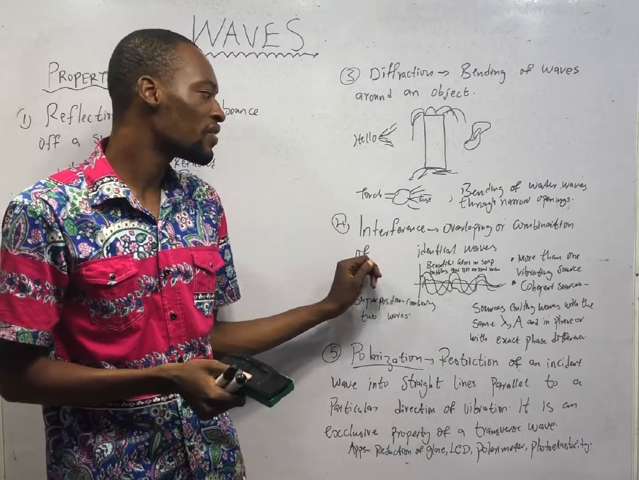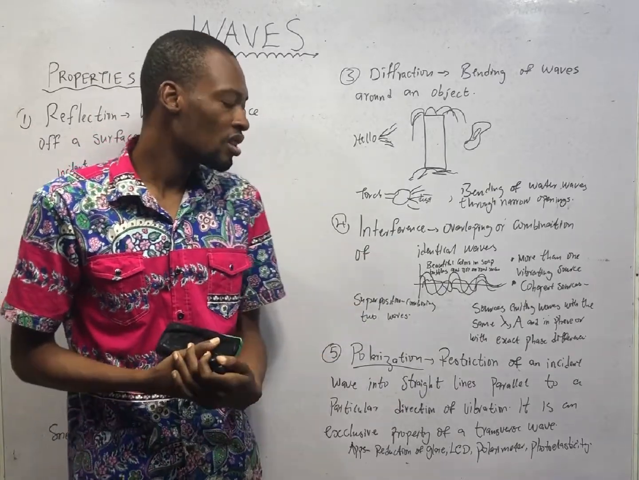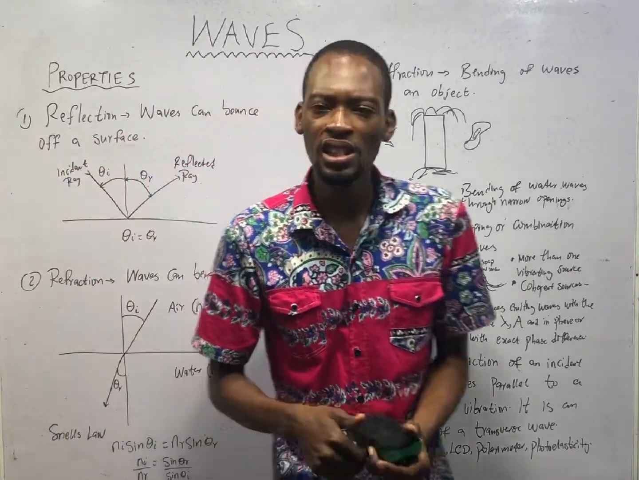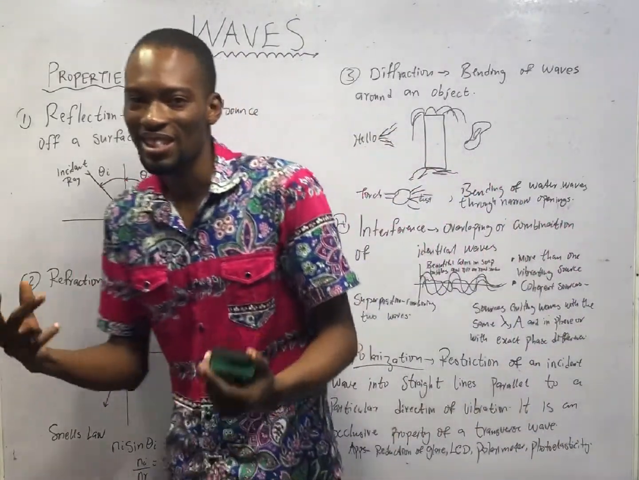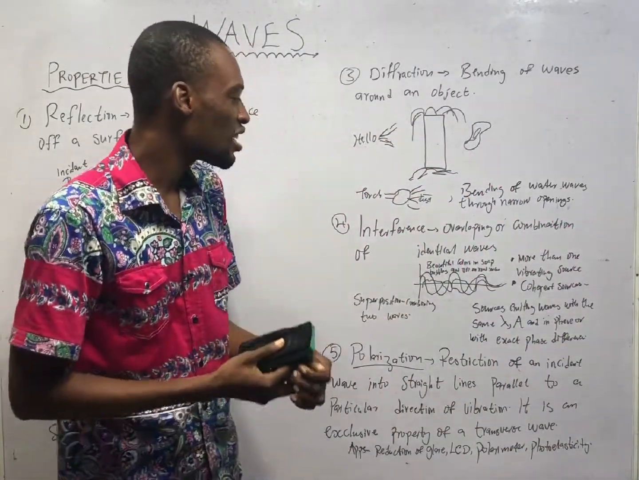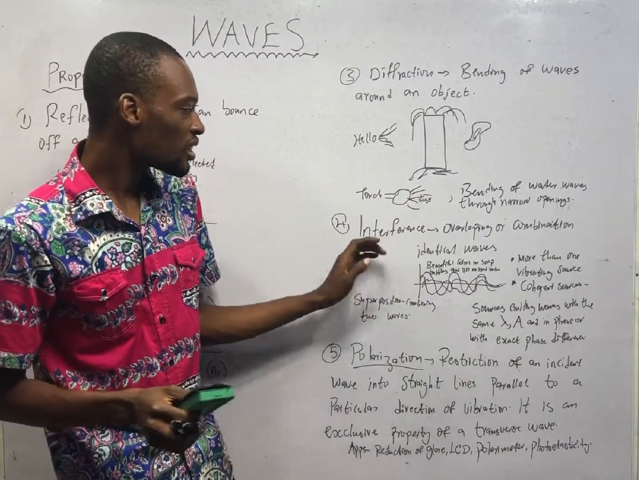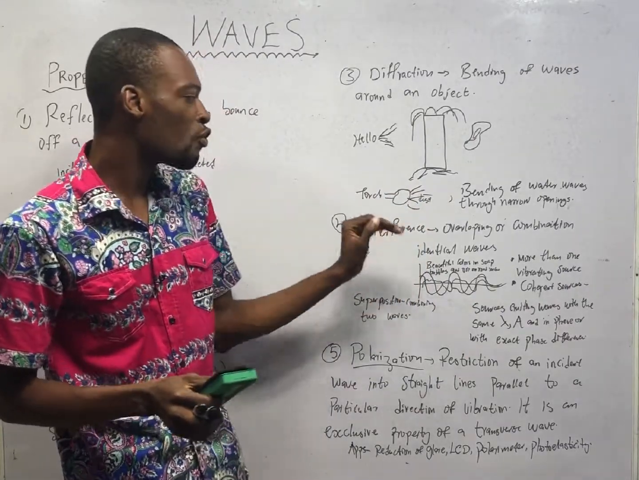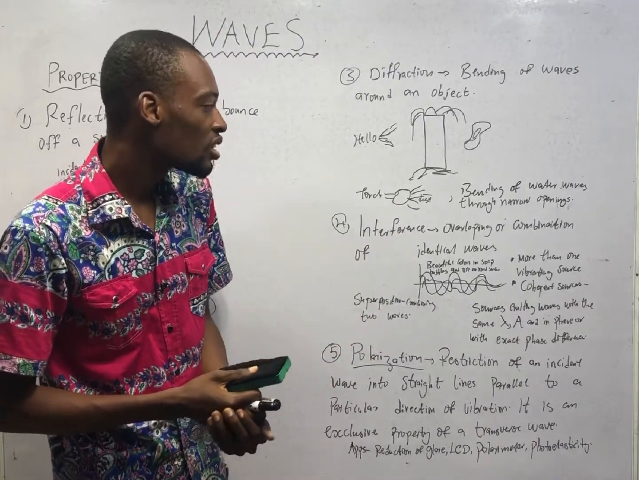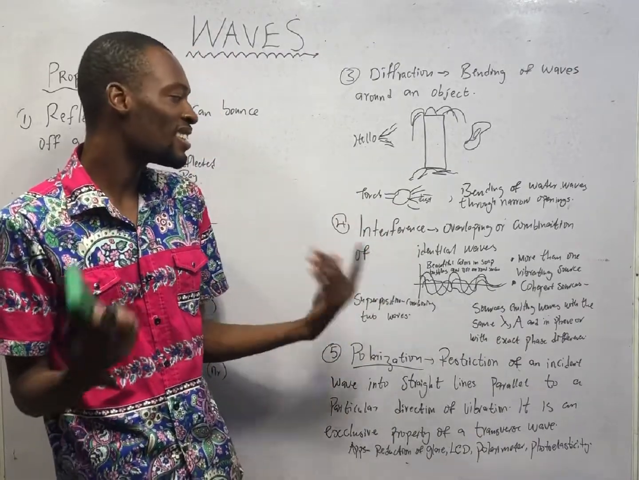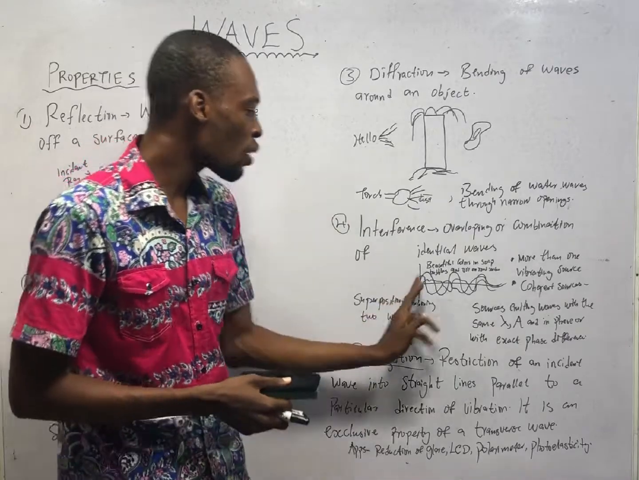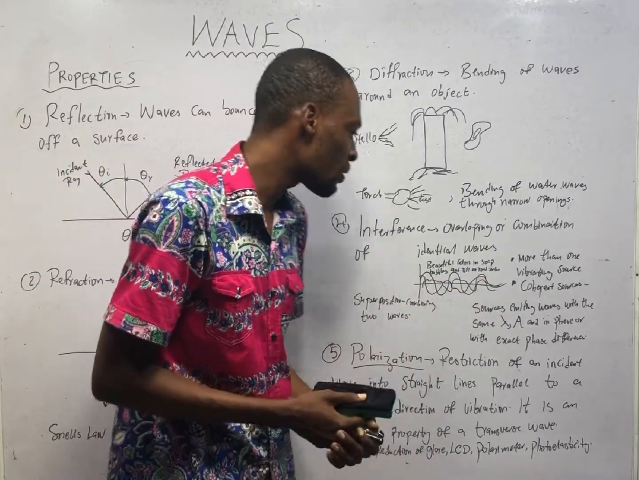Then the next property of waves is interference. Remember, when I was explaining the difference between waves and particles, I said that particles cannot interfere, but waves can interfere. So interference is the overlapping or combination of identical waves. You see one wave going, another one overlapping.